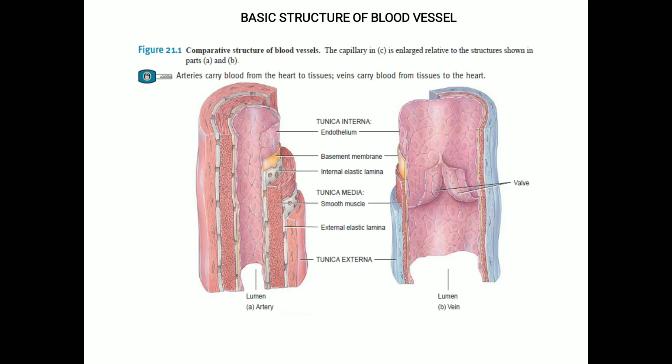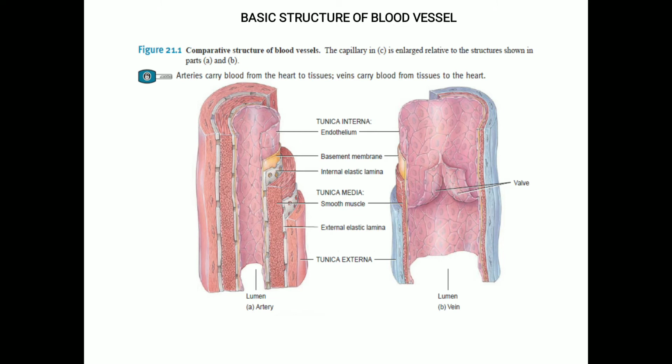From the picture you can see there are 3 important structural layers in almost all types of blood vessels. From innermost to outermost, they are called the tunica interna, tunica media, and tunica externa. All the different types of blood vessels, whether arteries or arterioles, veins or venules, or capillaries, are made up of all these 3 layers which make up the walls of the blood vessel. They vary in different parts. They are not the same in all the 5 different types of blood vessels. They vary accordingly, and they can alter the flow rate and volume of the blood flowing in that particular area.